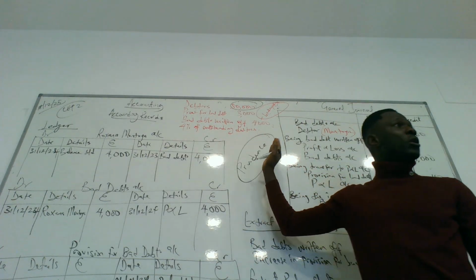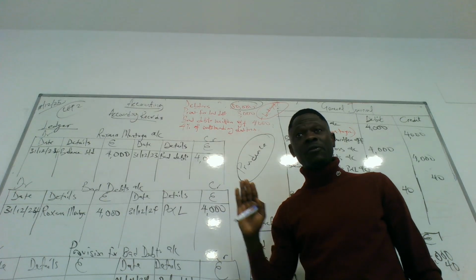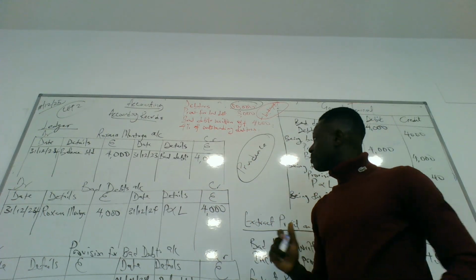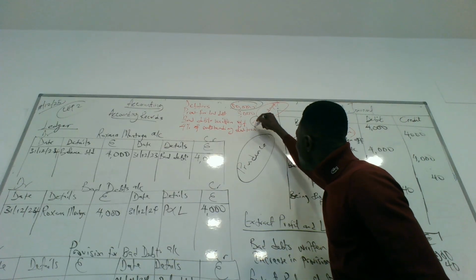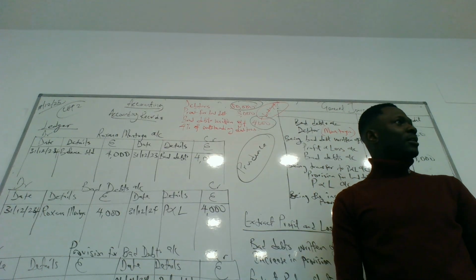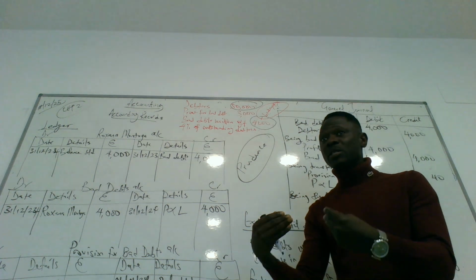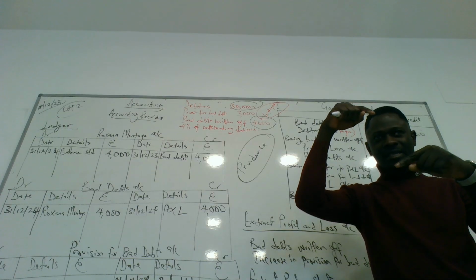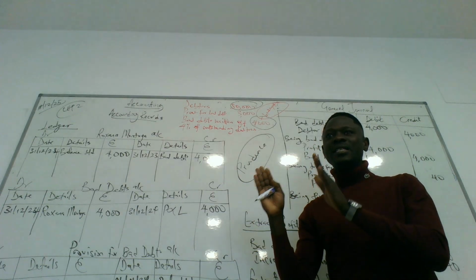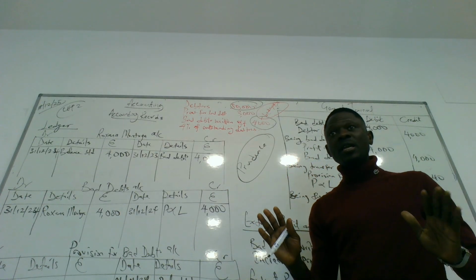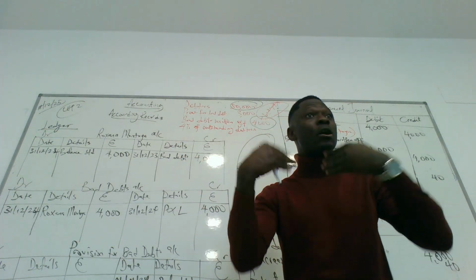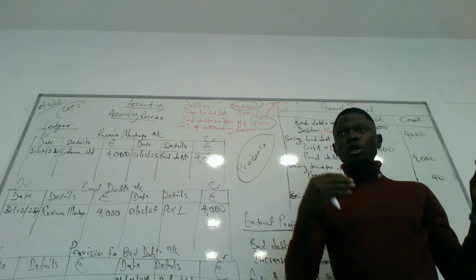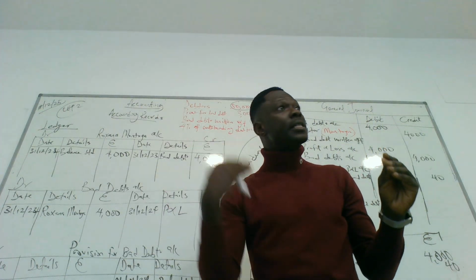The 4,000 Montoya is owing us has to be taken away from the debtors, because Montoya is not going to pay. So we are creating a new bad debt because a certain credit customer is not going to be able to pay back. Because we are creating a new bad debt, we debit the bad debt account and we credit the customer's account. We assume that the customer is paying because we are going to pay for the customer now. Are you getting what I'm saying or not? You credit the giver, you debit the receiver.